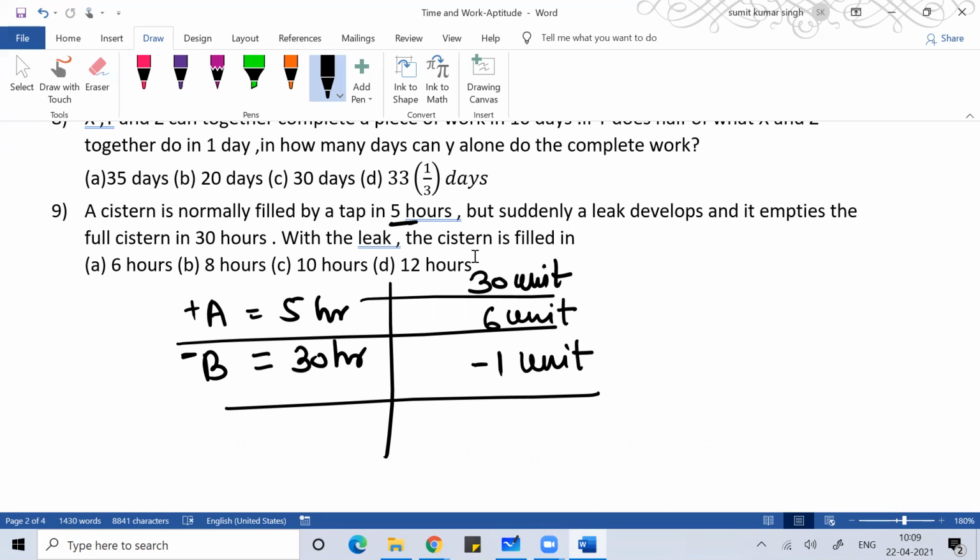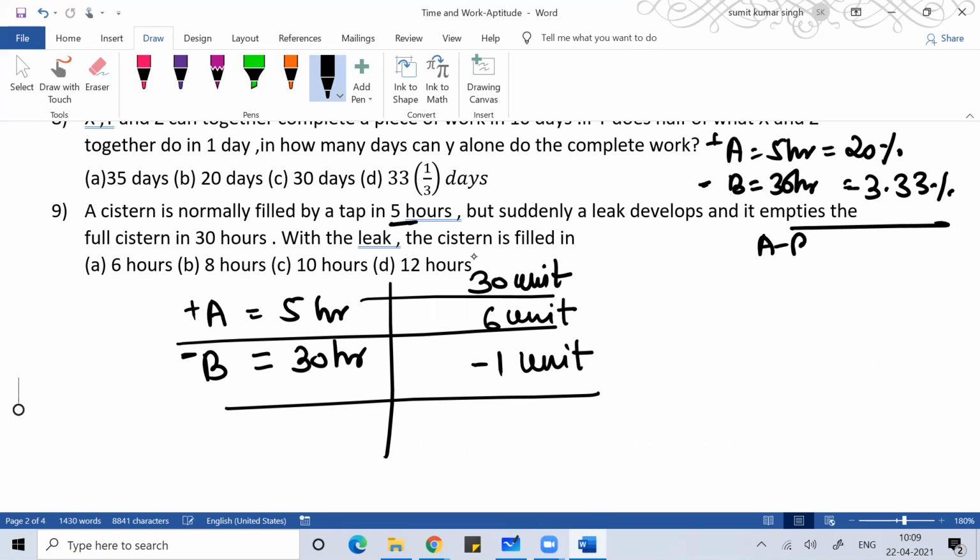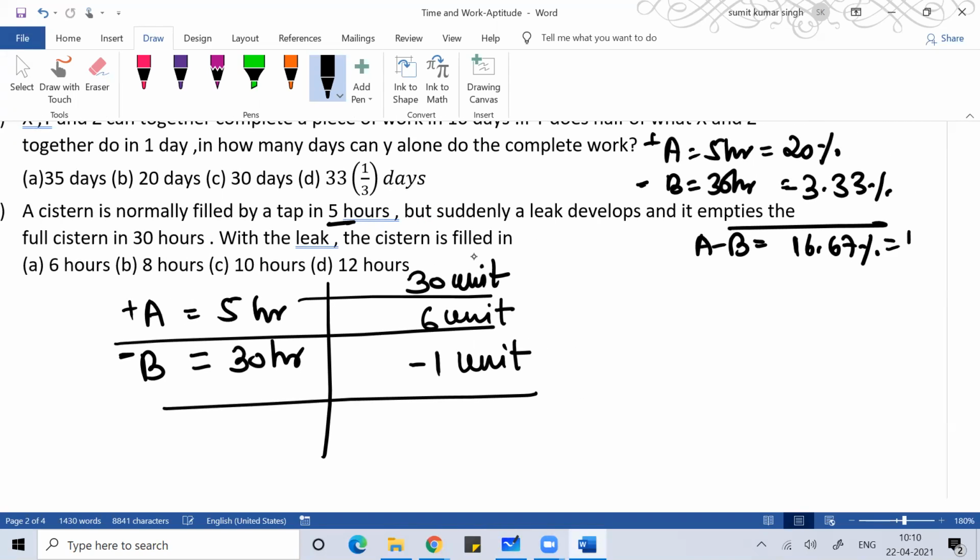You can easily understand A is dominating because A can complete the work in 5 hours and B can complete the work in 30 hours. If they are doing positive and negative work, every hour A is doing 20% of work, every hour B is doing 3.33% of negative work. So when they're working together, every hour 16.67% of work will be done. 16.67% is 1 by 6 part of the work. The cistern will get filled in 6 hours.